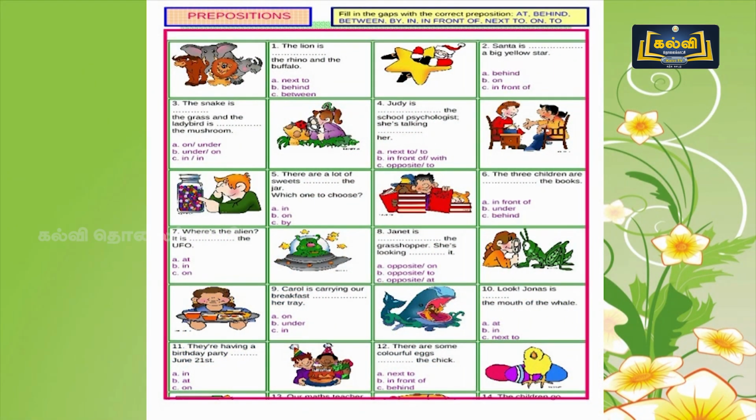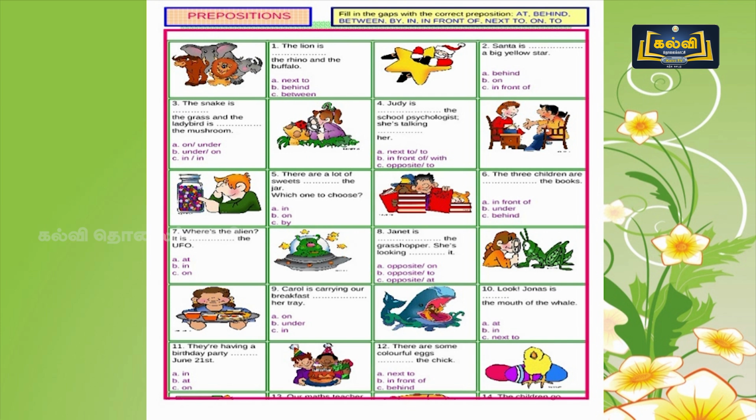Few more examples and few more exercises for you. By using prepositions, you have to fill up the blanks. Take down the questions, and if you look at the pictures only, you can answer these questions. You see the picture, you take down the questions and answer. First question is, the lion is dash the rhino and the buffalo.